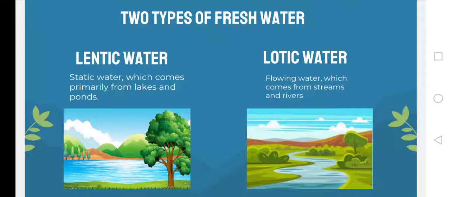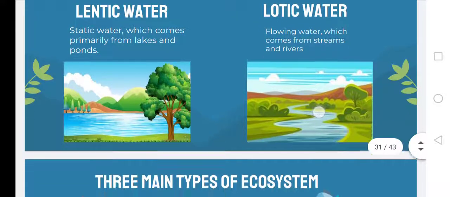So, itong lotic water naman, these are the fast-moving water since they have a specific destination to be, kaya siguro nag-flow sila since, di ba, ang karaniwang sa mga ganito ay nagpupunta sa dagat. Umaagos papuntang dagat, kagaya ng river. So, as you can see in the picture, these are the examples of lentic and lotic water.